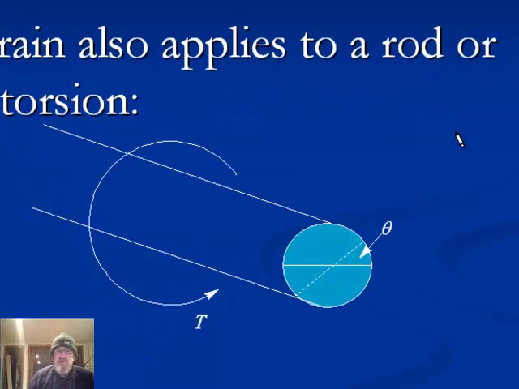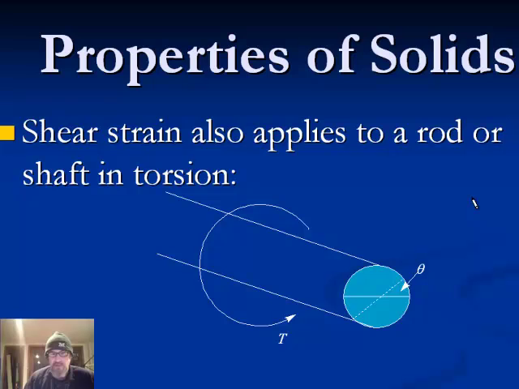One place where we commonly see shear strain is when a rod or a shaft is in torsion, in other words, being twisted. So imagine this is a rod, this is just the end of the rod, and it's got a twist on it, like maybe it's a bicycle crank and somebody's pedaling it, or it's a crankshaft in a car. For some reason there's some torsion on it. Well, if it gets locked in place, you're going to twist it a little bit. If this end is anchored and it can't move or it's stuck, you can twist it through some angle. And the strain, for an example like that, for torsional strain, could be measured again as the tangent of the angle through which this twists.